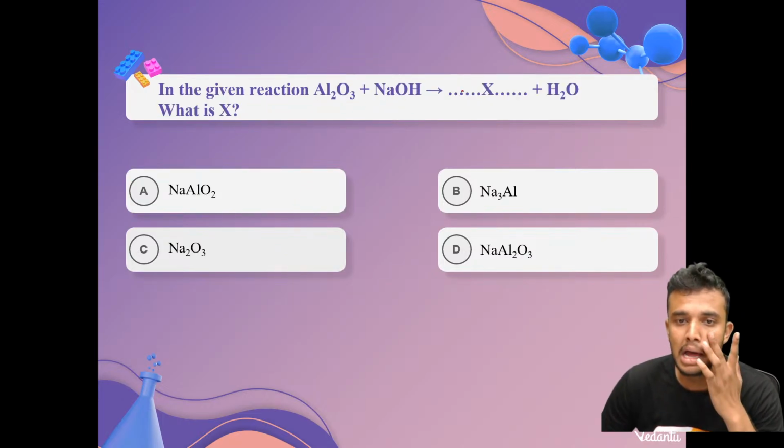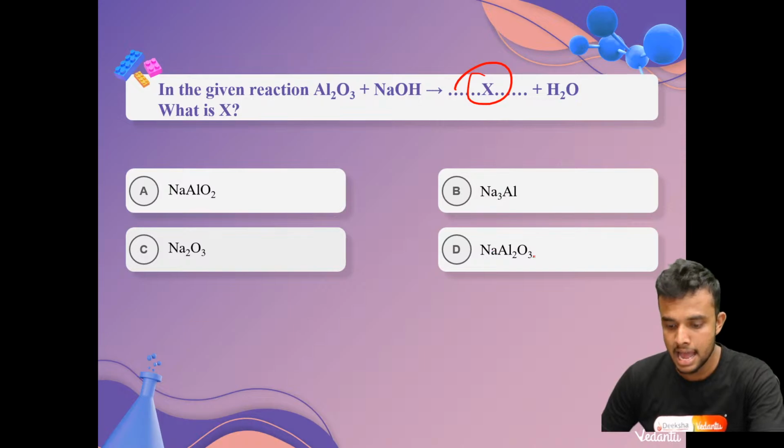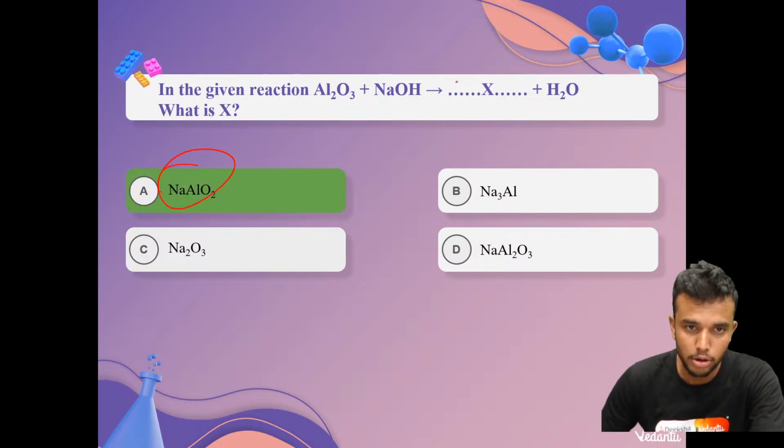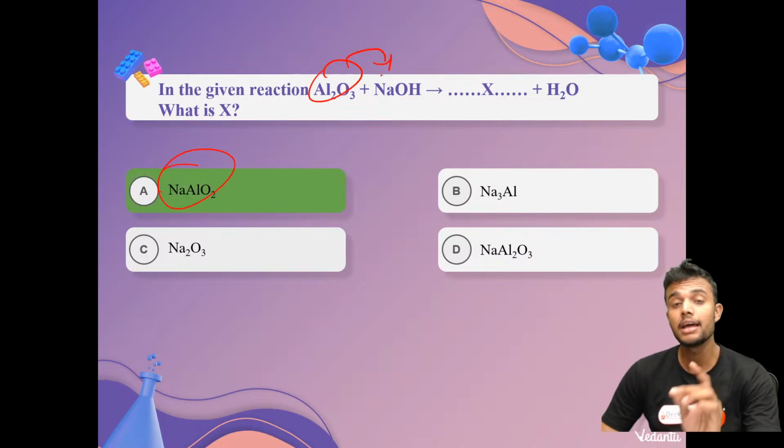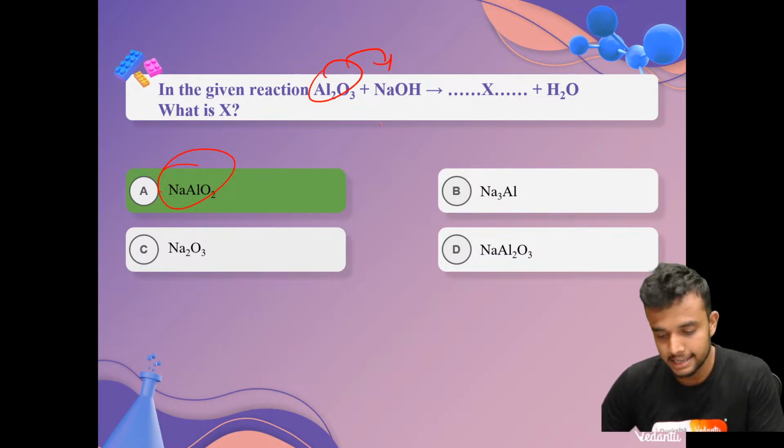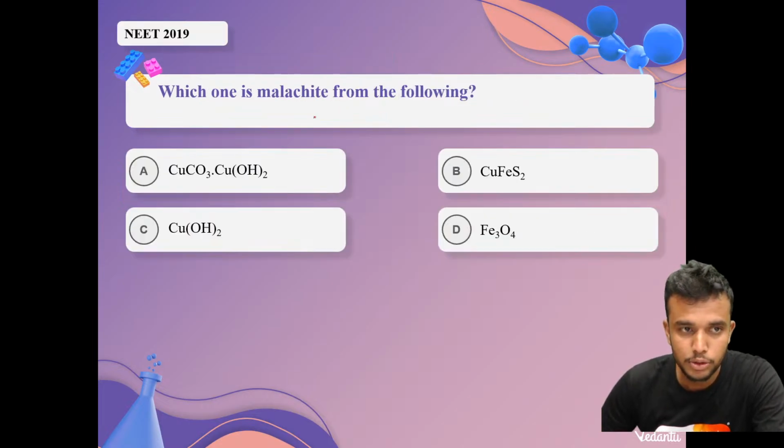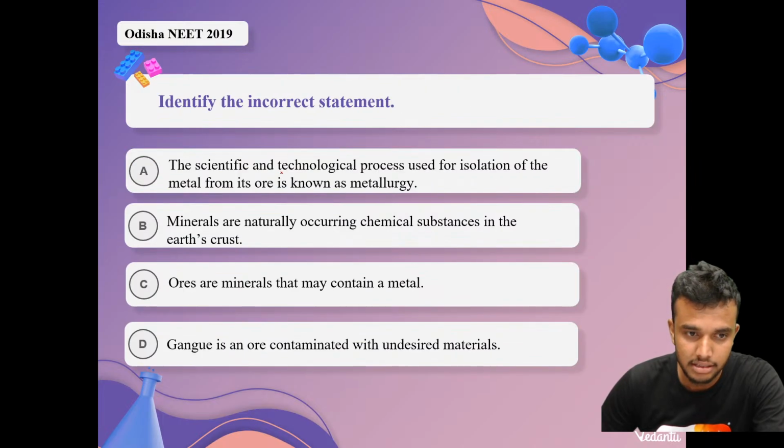Next, in the mixture, what happened next? It is NaAlO2, a formula. Aluminium oxide shows both basic nature and acidic nature. We are already familiar with one. Which one is malachite? This one, option A is the correct answer.